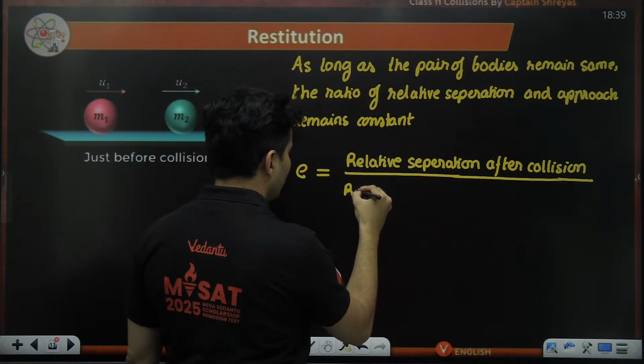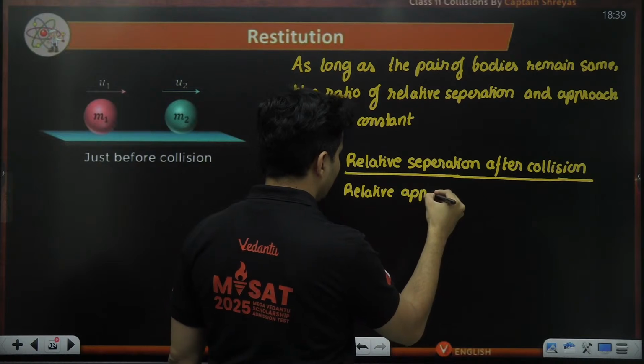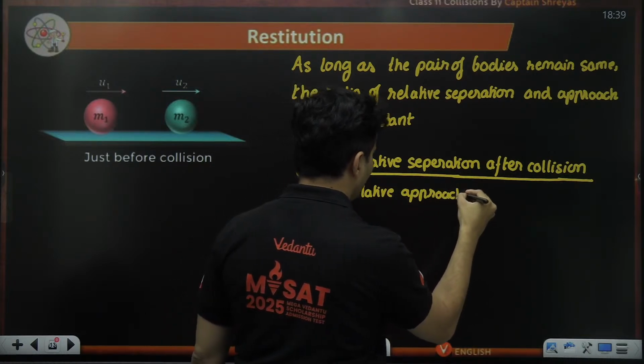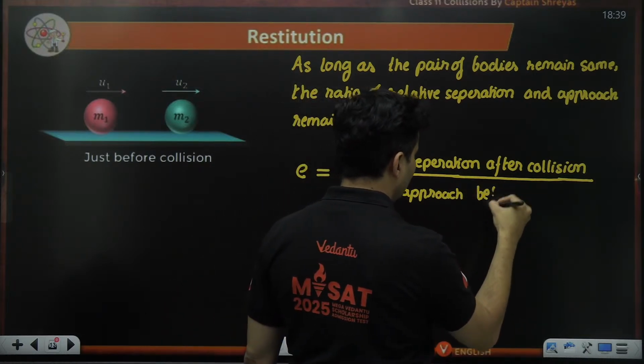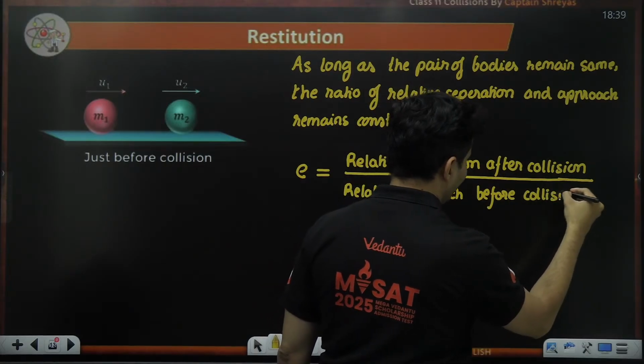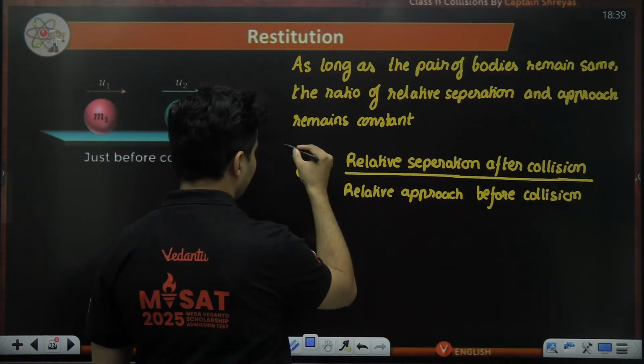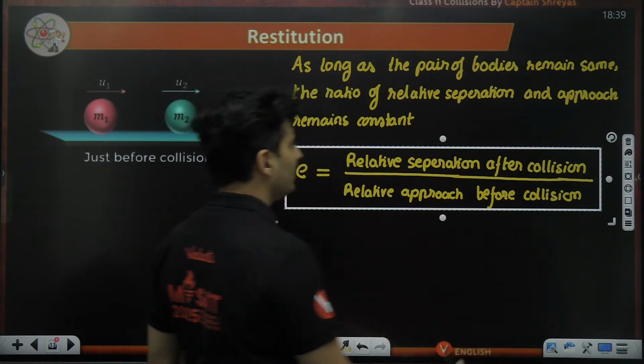Upon relative approach. When do you approach? Obviously before the collision happens. Before collision. That is exactly this number e.